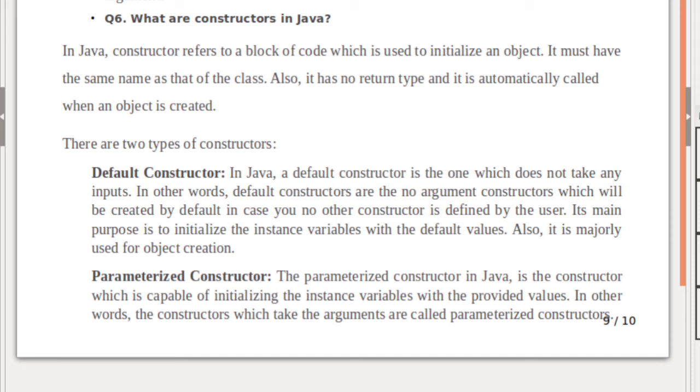Default constructor does not take any inputs or arguments. Its main purpose is to initialize the instance variable with the default values. Parameterized constructor takes arguments. If we want to provide some values other than default values, we can use the parameterized constructor for initializing those values.